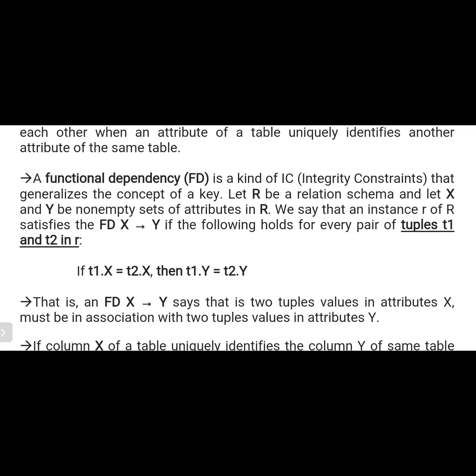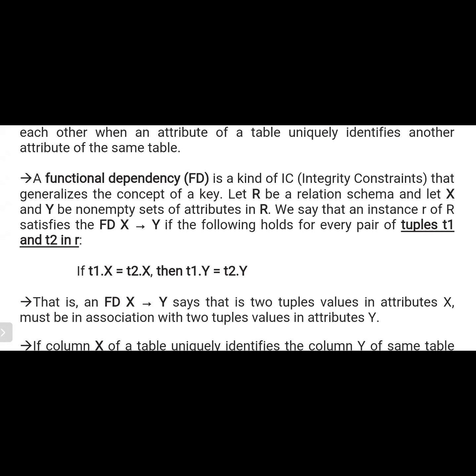Let R be a relation. That means one table is considered, the table name is R schema, and let X and Y be non-empty sets of attributes in R. So we consider one table named R, and two attributes X and Y. Maybe X has some values and Y has some values.